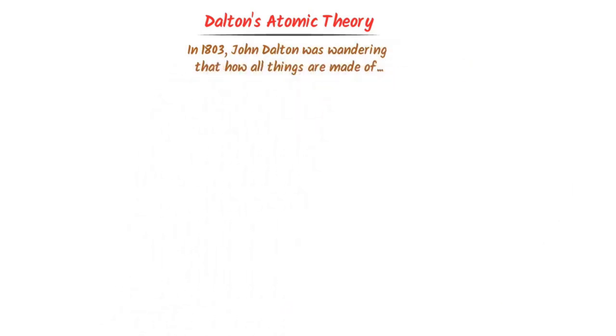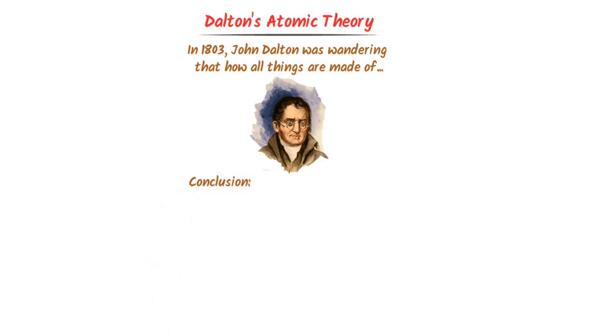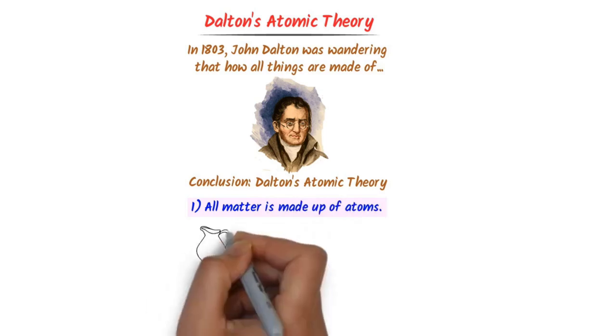Now we will learn Dalton's atomic theory. About 200 years ago, in 1803, a brilliant scientist, John Dalton, was wondering what all things, for example water, air and foods, are made up of. Finally, he reached the conclusion and put forward his famous theory, which we call Dalton's atomic theory.